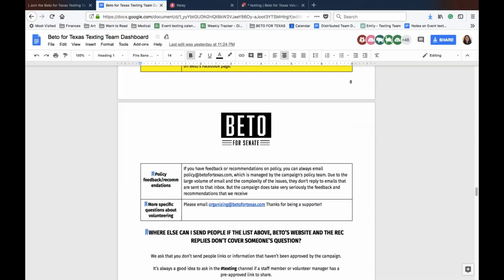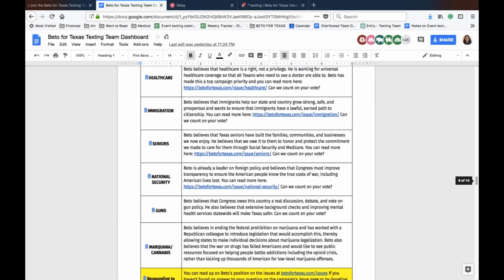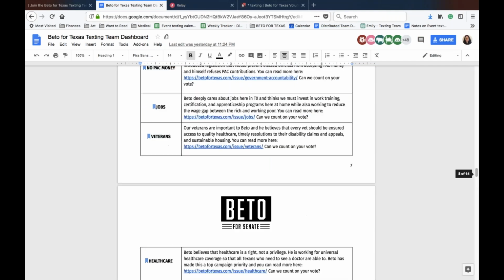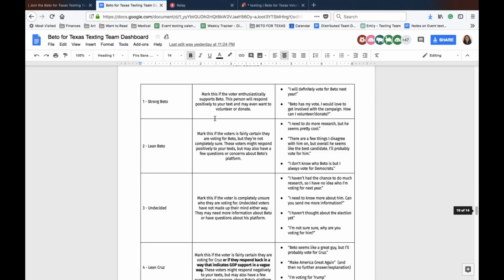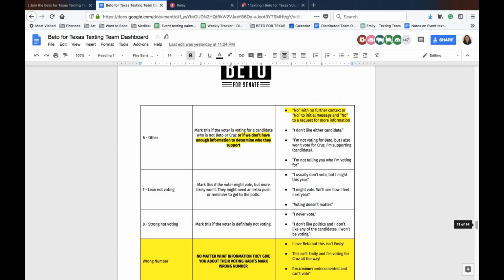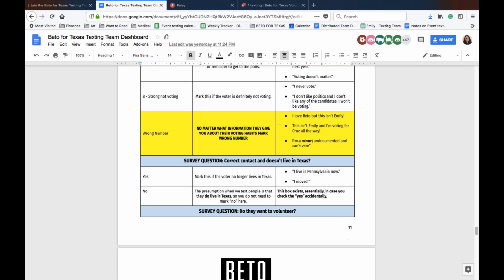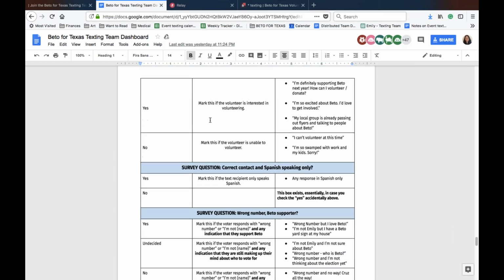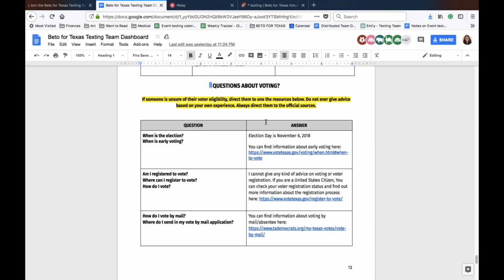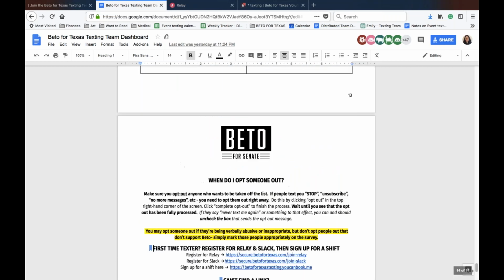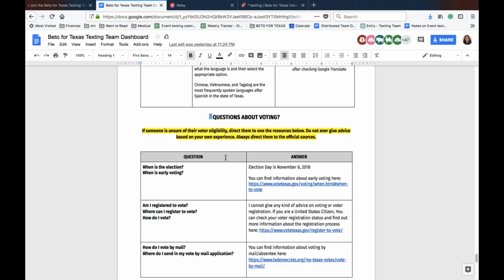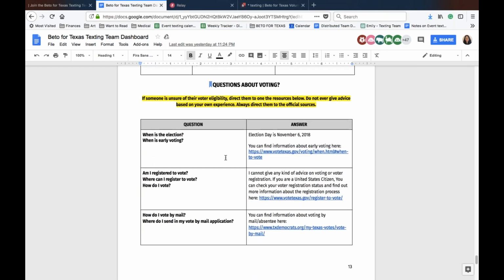Like we talked about in the team guide, like we talk about in the dashboard, you should always be polite. And we never opt people out who say they're voting for the other candidate, because, effectively, they will be out of our universe once they've identified themselves as a supporter for someone else. And all of that is detailed in the team dashboard. Another note I want to highlight about the dashboard is that people are going to sometimes ask you questions about voting. We are not in a position to give people advice about voting, voter registration, or their status, so you should always use the resources here. That's a really, really important point.